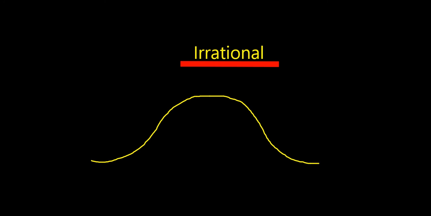And the last thing we're going to look at is whether a behavior is irrational, whether it makes sense to the average person. So if we go back to that normal distribution that we were thinking about before, and we say these people who are very, very sad, I'm going to color over that in red because red is our color for abnormal. So they're experiencing an extreme level of sadness.